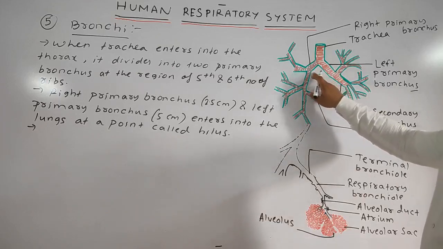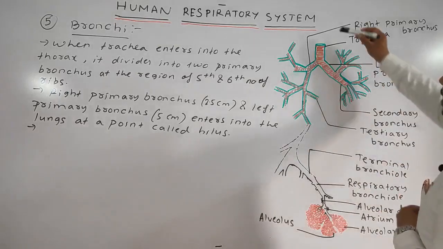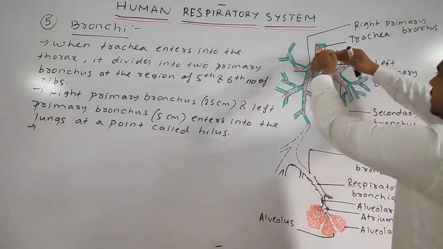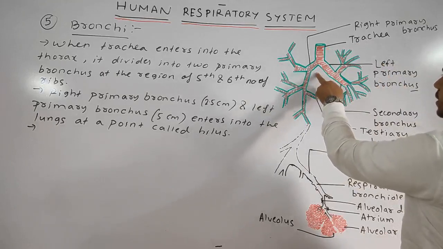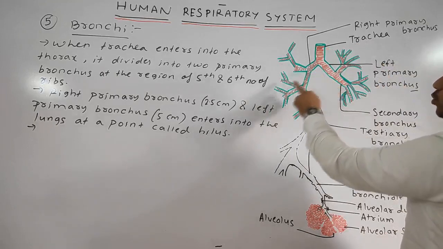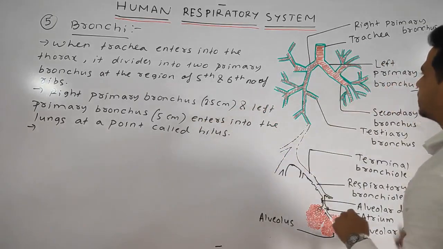Okay, you can see here what I have written. This one is your left primary bronchus and this one is your right primary bronchus. The trachea, whenever it enters into the thorax region, bifurcates into the primary bronchus region. The right one is quite shorter, having 2.5 cm length, and the left one is longer, having 5 cm length.